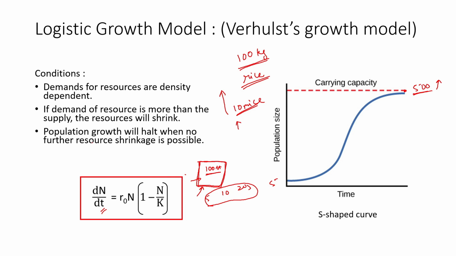That is what the logistic growth or the Verhulst model talks about. So this is a more realistic approach. We'll talk about more problems related to it, but this is what the logistic growth model is. The logistic growth model is an S-shaped curve, whereas the exponential growth curve was J-shaped. J-shaped is exponential growth, and logistic growth is S-shaped. We have to remember this, and it is one of the most important questions that comes up repeatedly over different exams.